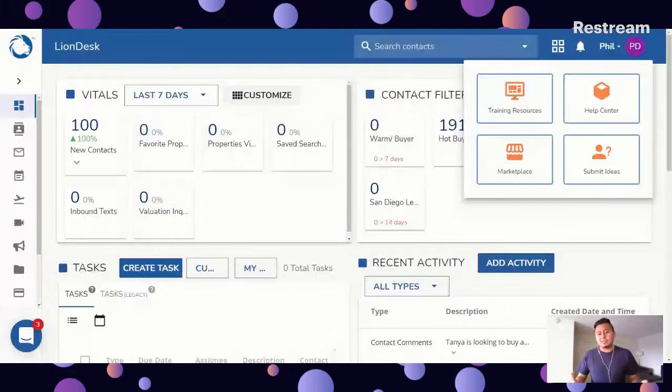And that's our focus, right? We want to make sure that Liondesk is top of line system for all agents, for all business owners. And we're constantly adding new features. We're constantly adding new enhancements to make this the best system for you, right? So again, you can click on this bell icon to see the most recent updates and enhancements. But if you have ideas, please let us know. Go ahead and click here, submit ideas. Let us know what you want to see in Liondesk.